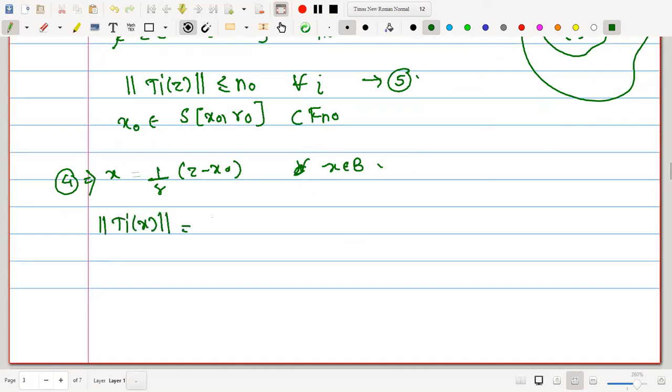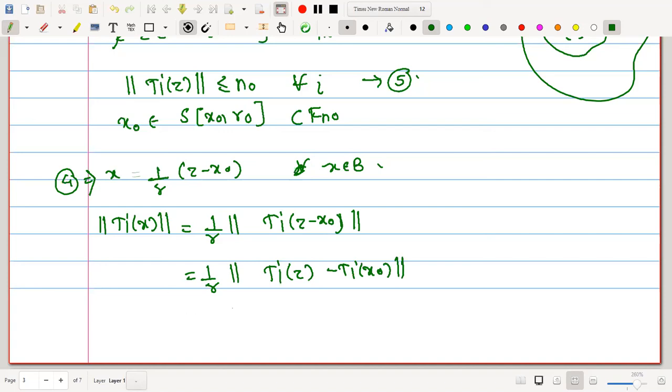What is norm of Pi of x? This is 1 by r norm of Pi of z minus x naught. Pi is linear, therefore this is norm of Pi z minus Pi of x naught. The rest is the calculative part. Now I am using the triangular inequality, which gives 1 by r times norm of Pi of z plus norm of Pi of x naught.